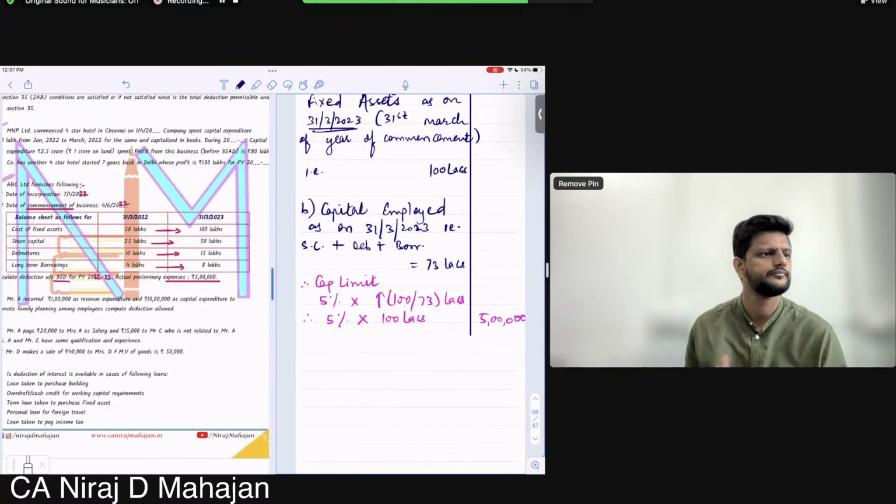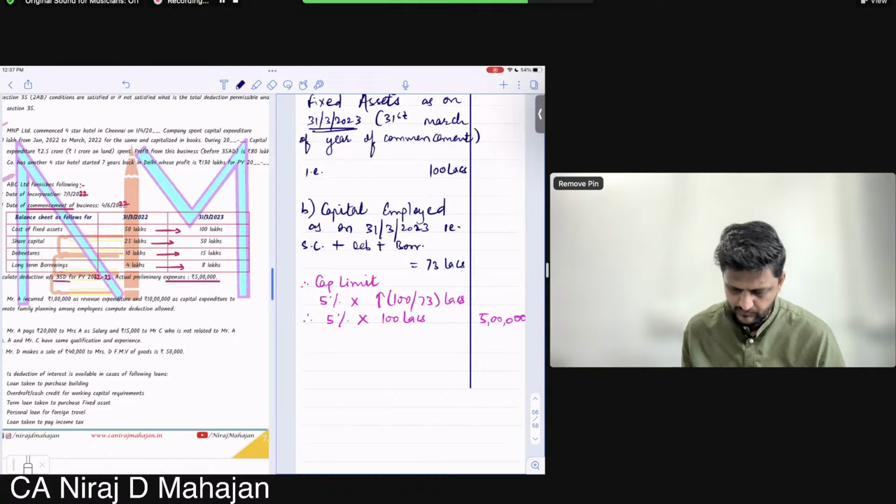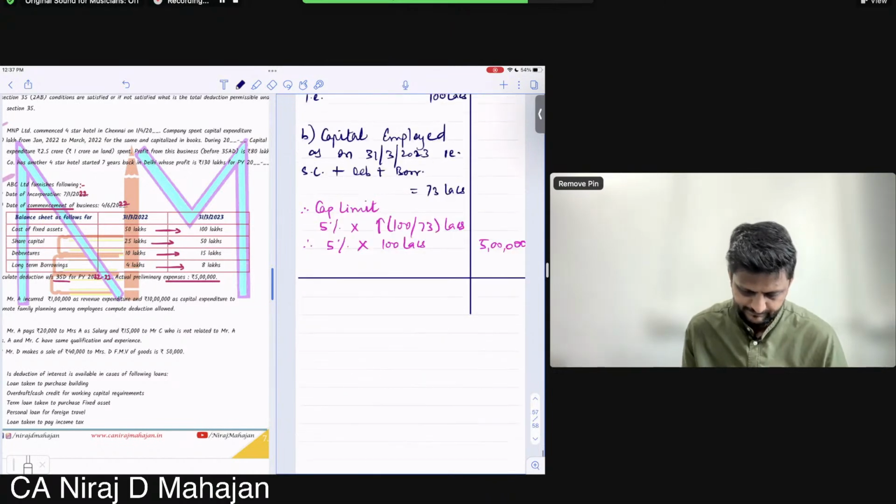Fine, all of you? Therefore, next step. Step 1 or 2, whichever is lower, both are actually same, so 5 lakhs.